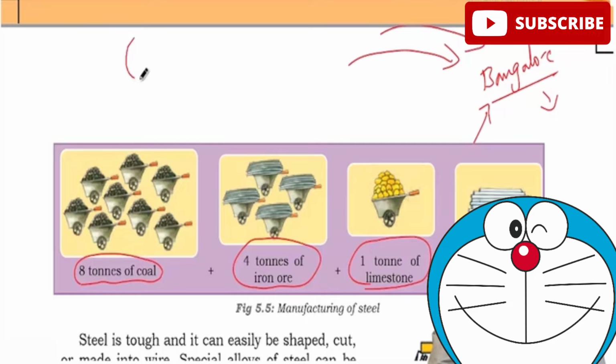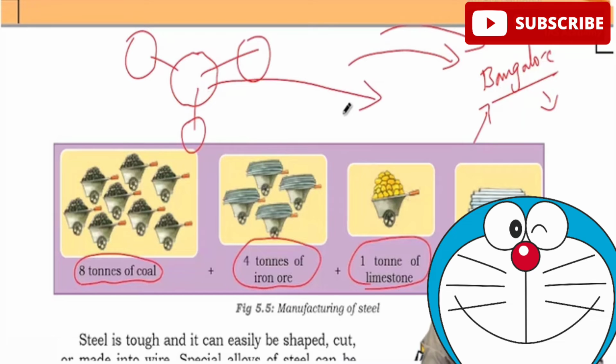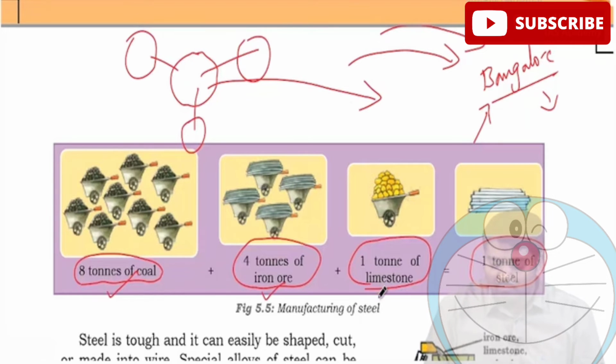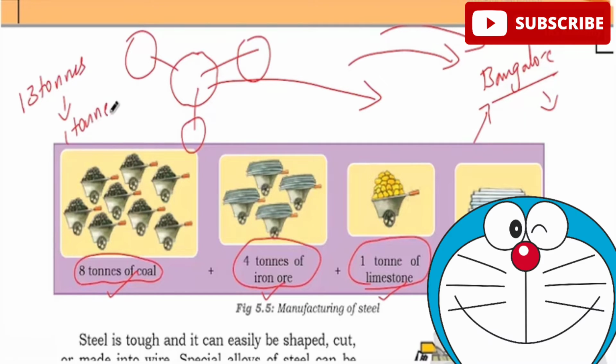But if I have a coal reserve, an iron ore reserve and a limestone reserve, and I establish the iron and steel industry there, I am getting raw materials from every place. And if I want to sell steel to Bangalore, it is easy for me to transport 1 ton of steel to Bangalore rather than transferring 8 plus 4 plus 1, that is 13 tons for 1 ton, which is not proper.